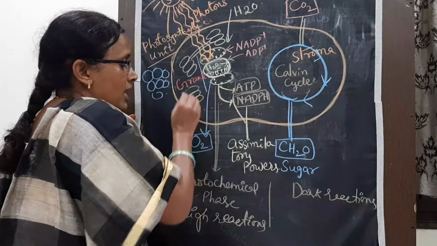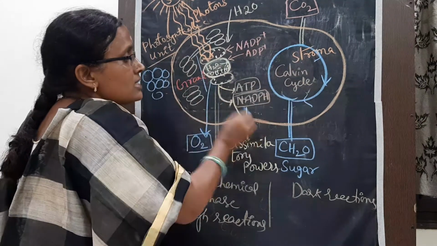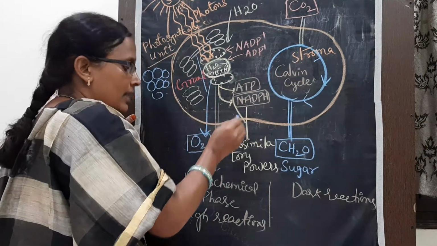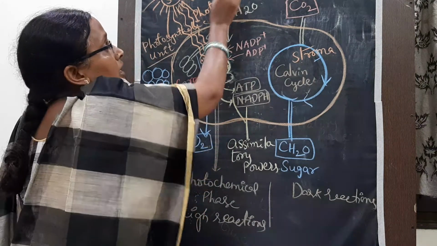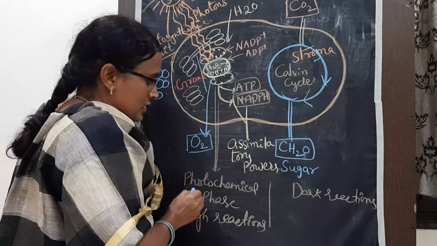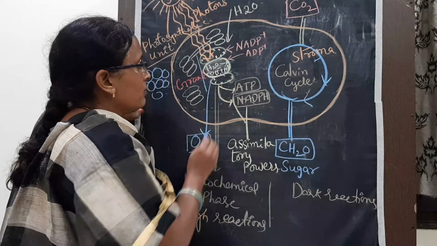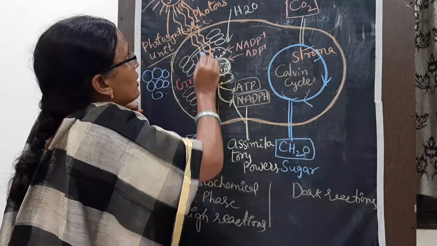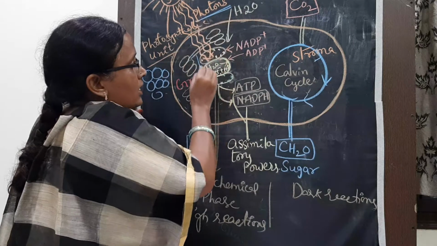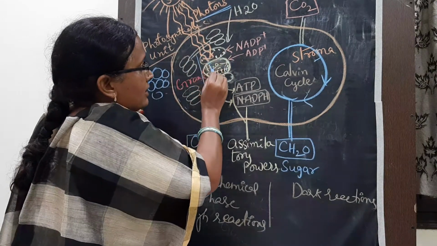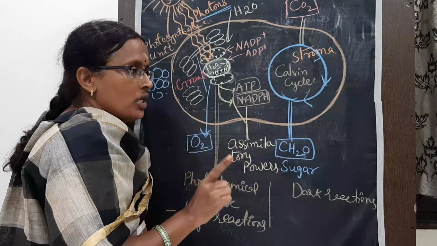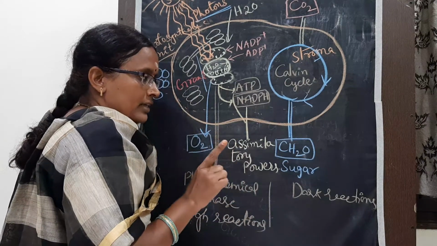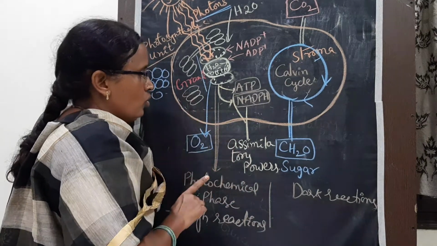So the first stage, using this flow chart or diagram, we are going to explain the first phase of photosynthesis, that is the light reactions or photochemical phase. Light is absorbed in the form of photons, and chlorophyll is activated. That is our first step. Step 1 in the light reaction is activation of chlorophyll.